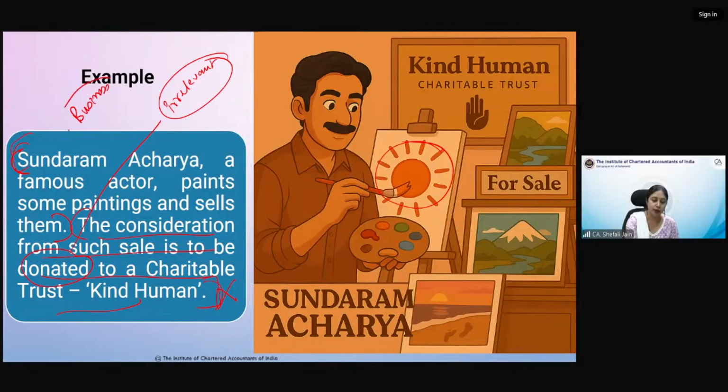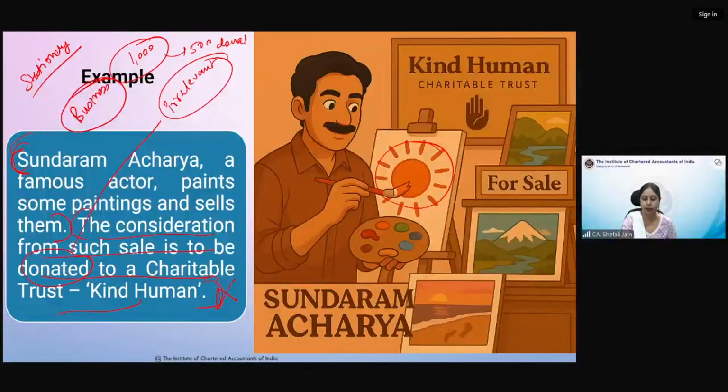Now here one more point is given to you to confuse you. That is, the consideration for the sale of this, he will be donating to a trust. Now I am selling, don't take it as painting. I am having a stationery shop. Now on a daily basis, I earn 1,000 rupees per day. And what I do is out of this, I donate 500 on a daily basis. Okay. So does that mean that my supply will only amount to rupees 500?